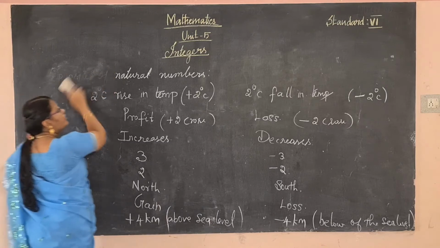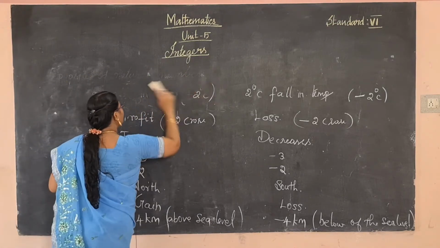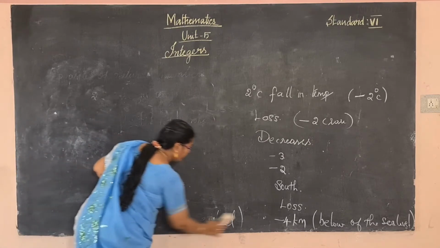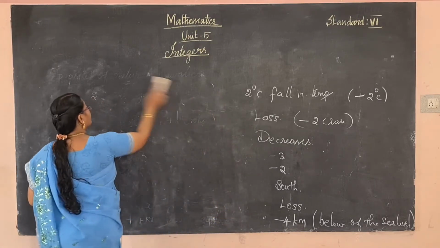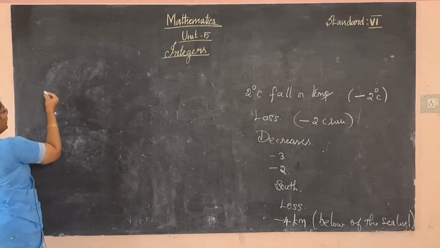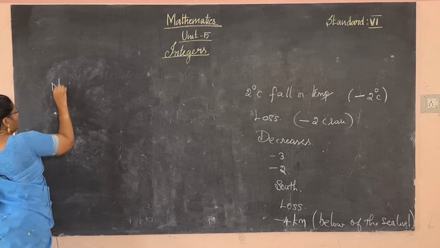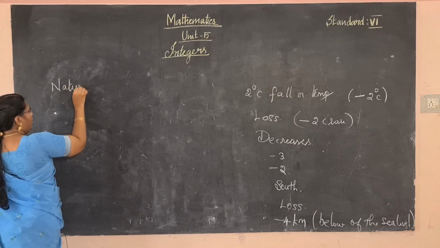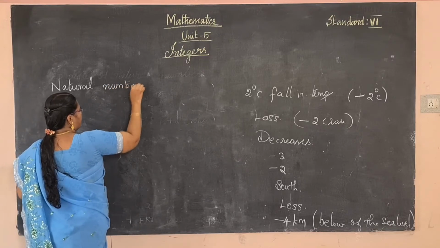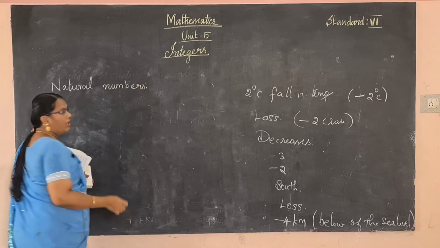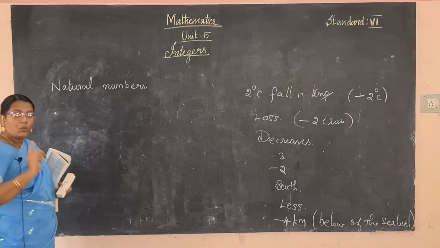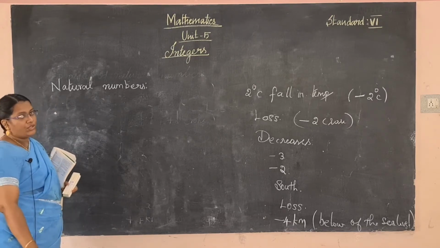So what is the definition of integer? Already we know what we learned. First one is natural numbers, is it? How can you denote natural numbers? N. Okay, counting numbers are called the natural numbers.